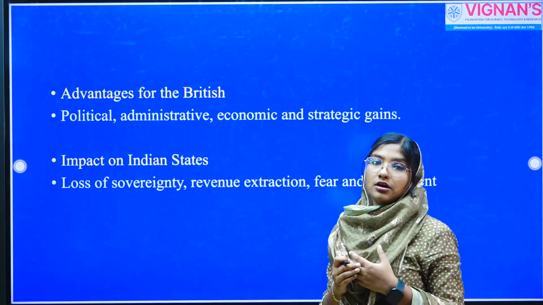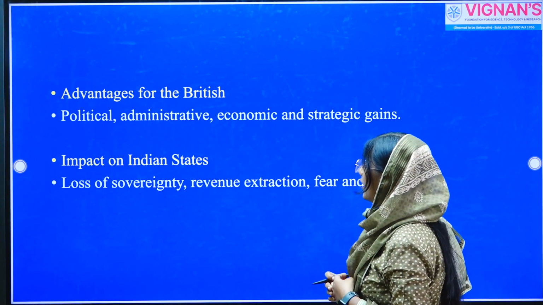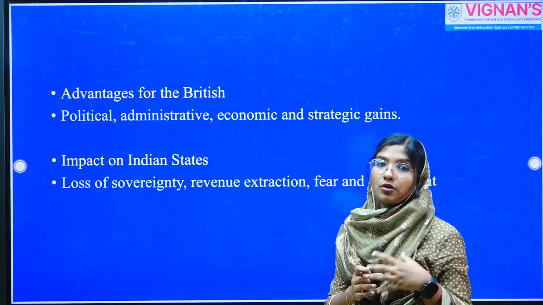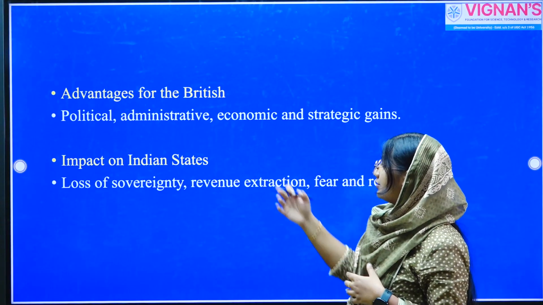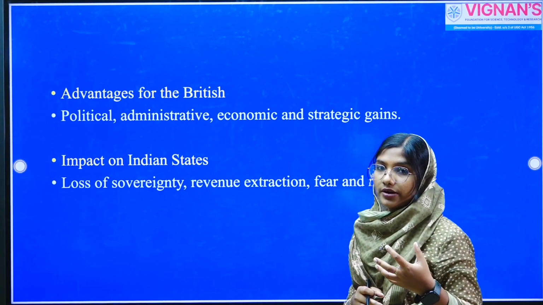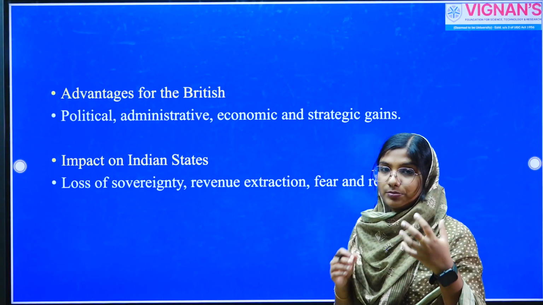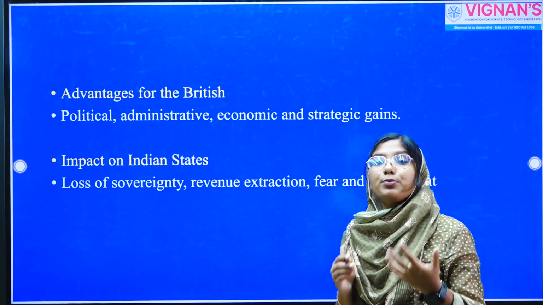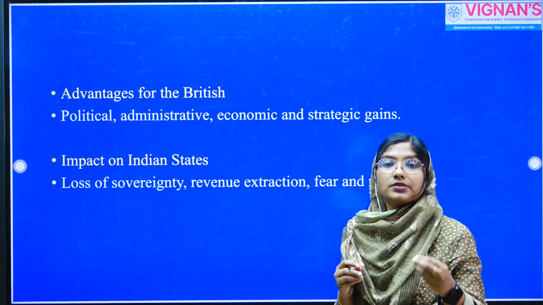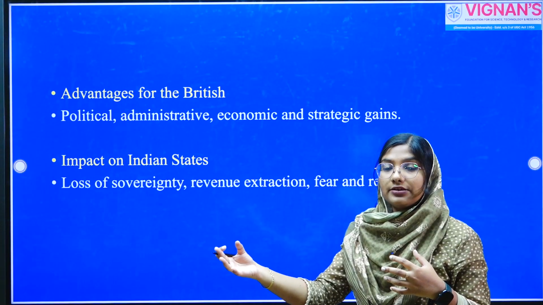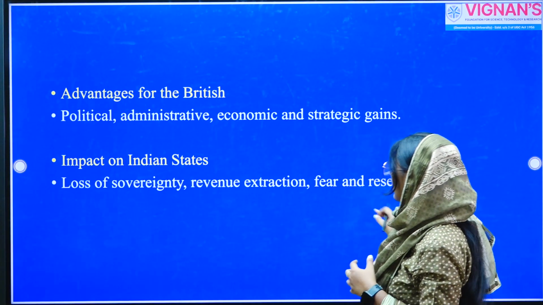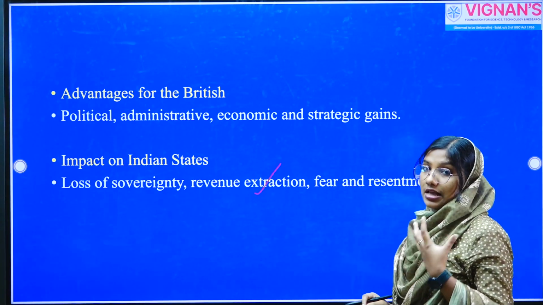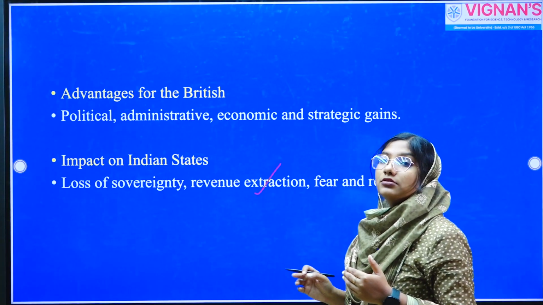What is the advantage for the British as far as this policy is concerned? They can establish political, administrative as well as economic gains over these Indian states. As far as the Indian states are concerned, they lose their sovereignty. It is actually an interference from the side of the East India Company over the Indian states' customs, traditions, etc. And the company proved that they are ready to discard Indian customs and tradition if it serves the company interest or imperial interest. So it was an interference in their internal affairs. It is also part of their revenue extraction, and ultimately these states lose their sovereignty.